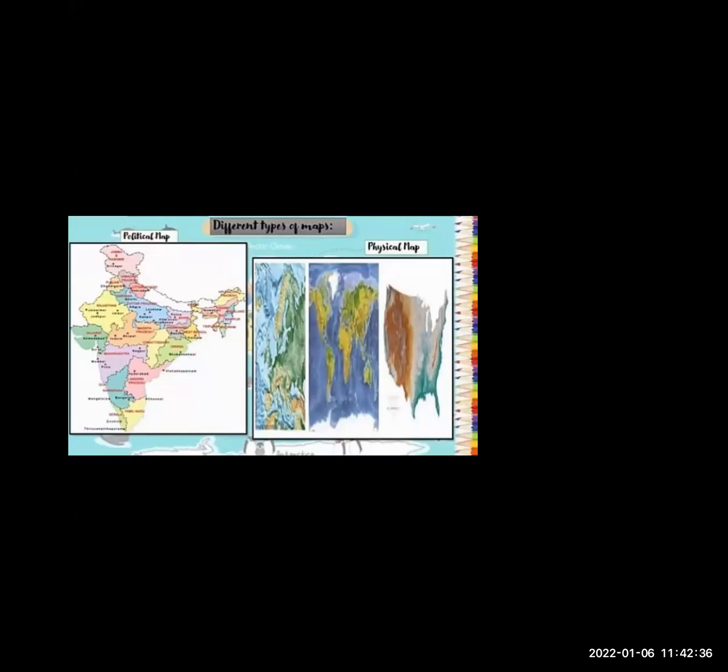So students, a political map representing any countries, states, towns, as well as location of capitals and major cities denotes a political map. Okay, a political map is totally different from other types of map. Why?